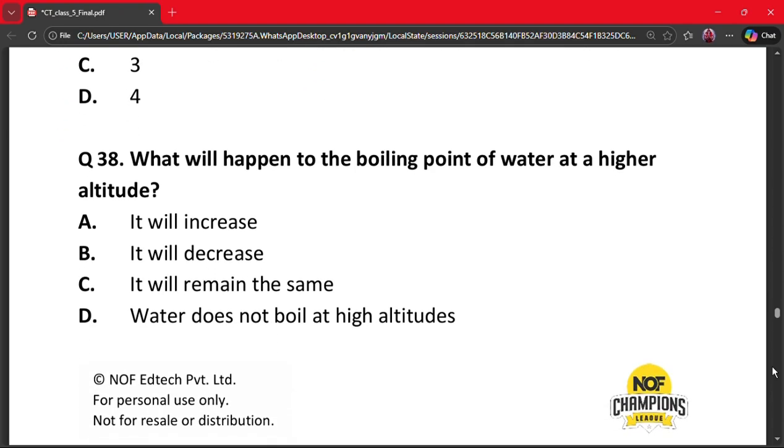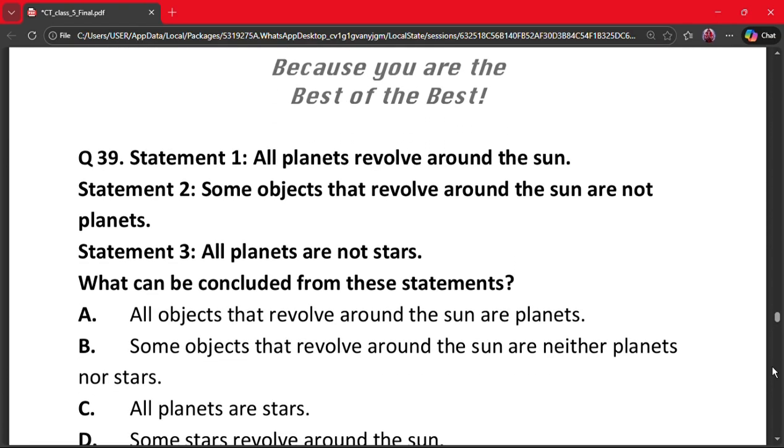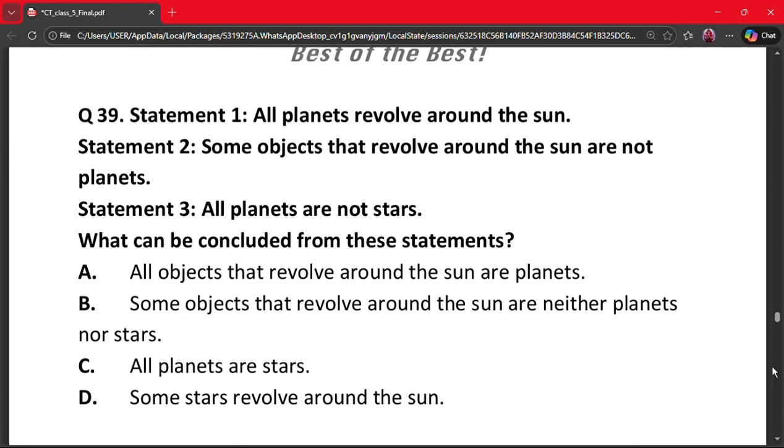Our next question is question number 38. What will happen to the boiling point of water at a higher altitude? A, it will increase. B, it will decrease. C, it will remain the same. D, water does not boil at high altitudes. Here, the correct answer is option B, that is, it will decrease. Why? Because air pressure is lower at high altitude. So the boiling point decreases.